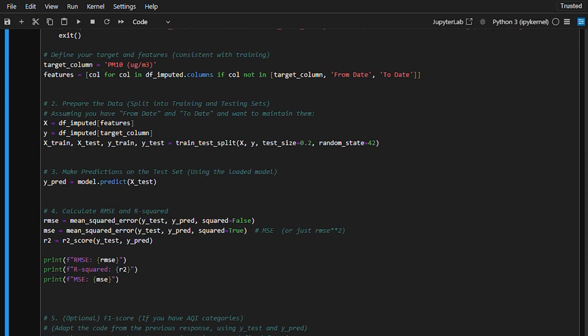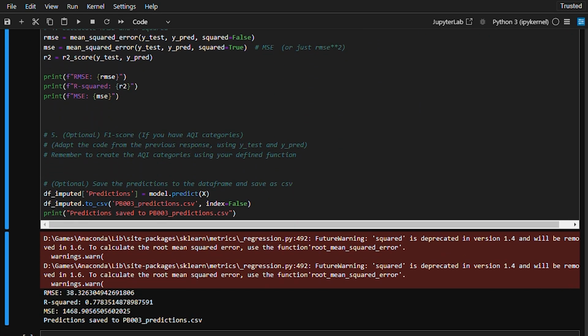In our case, the model is highly accurate with an F1 score of 0.7. This model also exhibits an RMSE value of 38.32 and a mean squared error value of 1468.60.